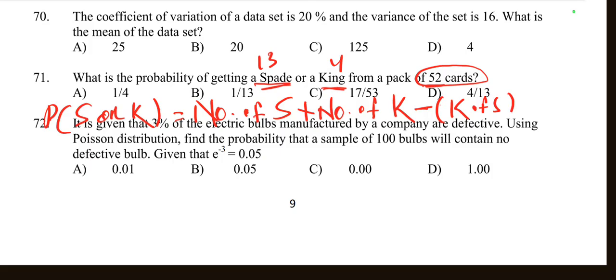We have to subtract this value because it is repeated two times. Then it is divided by the total number of cards.